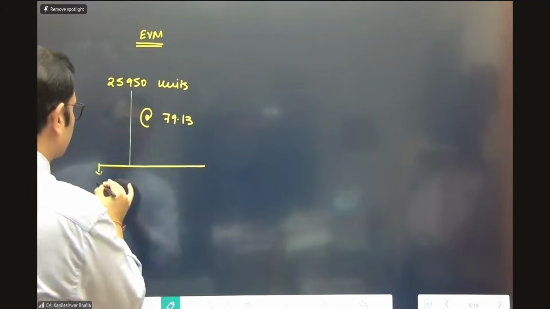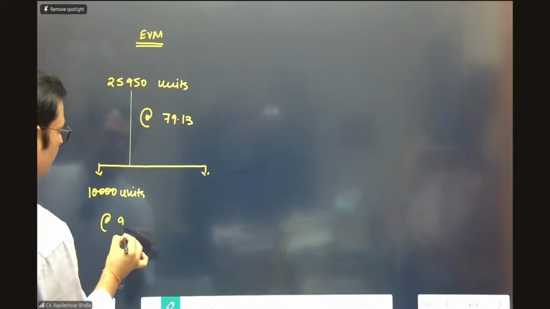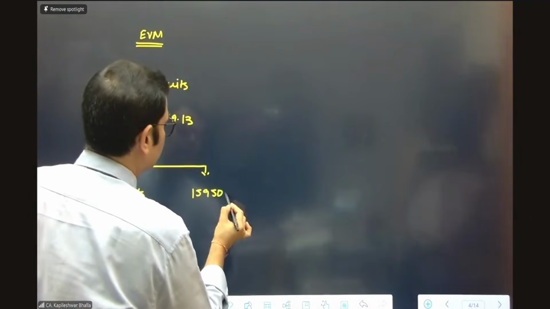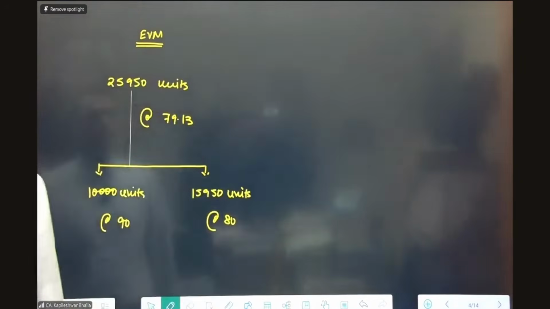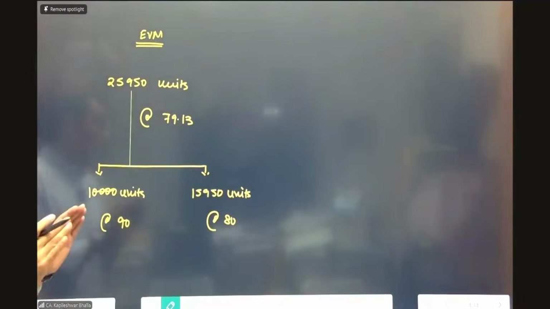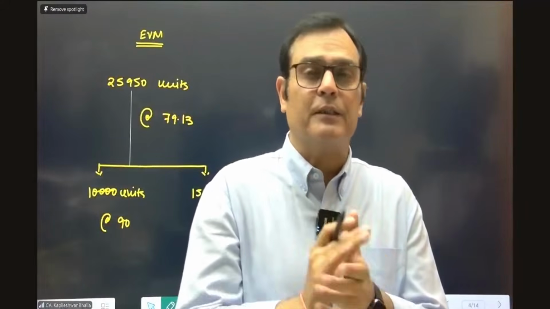So we'll tell the examiner that when you're going to take a revenue based on these 25,950 units, we will basically split this in two parts. For the initial 10,000 units, we'll be selling them at the rate of 90. And for the extra 15,950 units, you will be getting 80 rupees per unit. So you need to tell the examiner that we need to split our entries based on these two separate movements. Because of the slab, the collections will be different, but the revenue recognitions will be different.